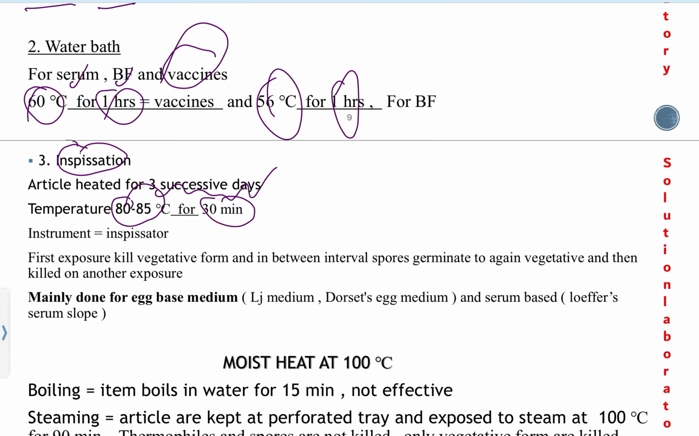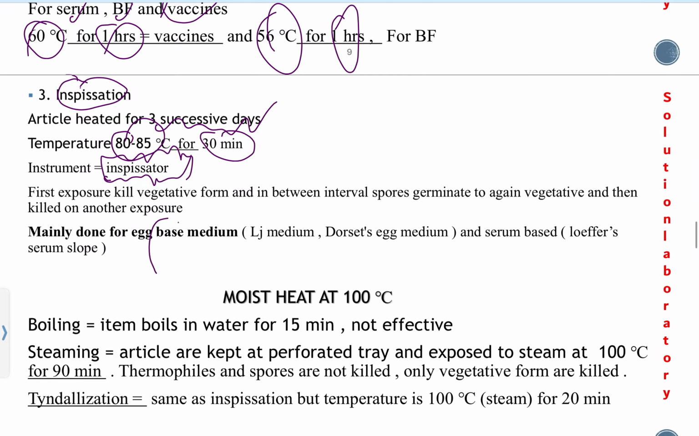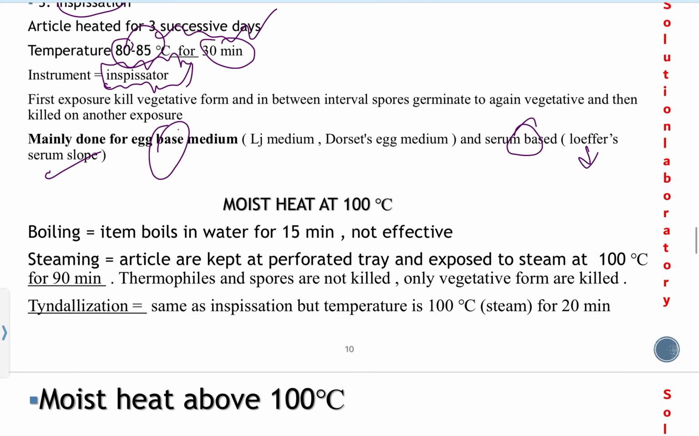The instrument used for inspissation is the inspissator. What is called an inspissator? It is mainly used for egg-based media like Loewenstein-Jensen medium, Dorset egg medium, and serum-based media like Loeffler's serum slope. Loeffler's serum slope is used for Corynebacterium diphtheriae, and Loewenstein-Jensen medium and Dorset medium for mycobacteria.